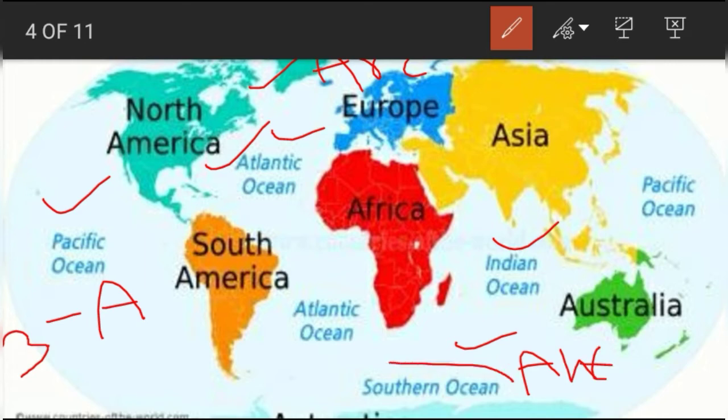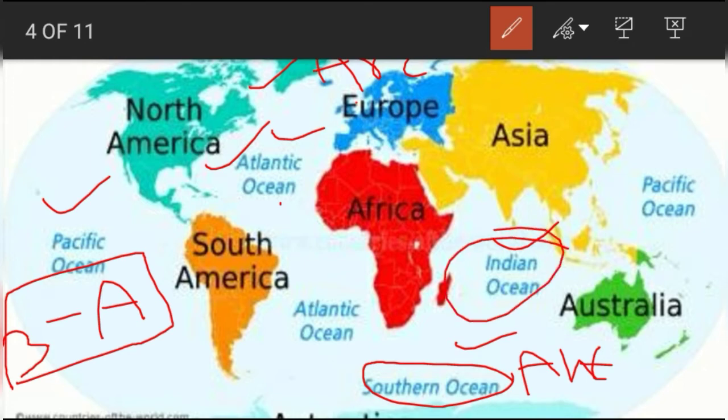The Southern Ocean is also known as the Antarctic Ocean because it is near the Antarctica continent. So, 3 A's in oceans: Arctic, Atlantic, Antarctic, and Pacific and Indian Ocean.